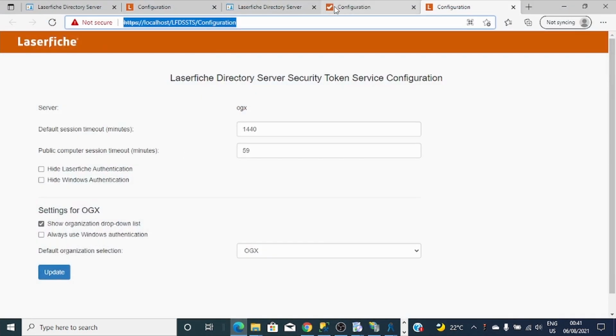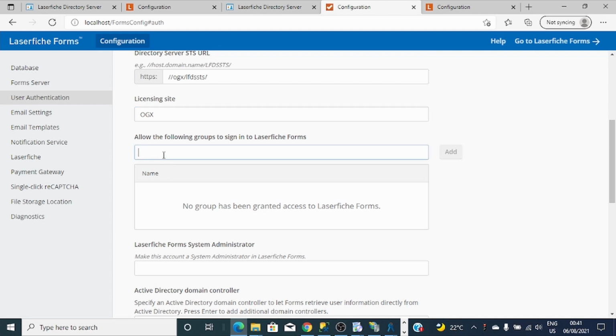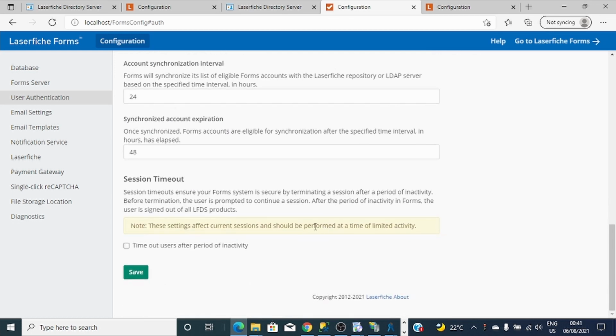Okay, so let's go back here and write the fully qualified domain name, write this. Licensing site name, I wrote it OGX, and the group here is administrators. Click add, then save.